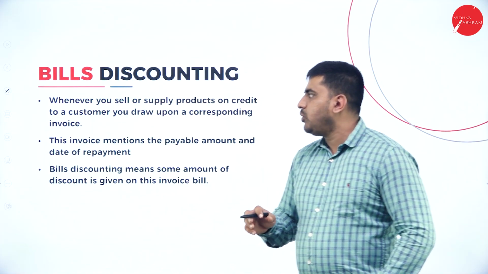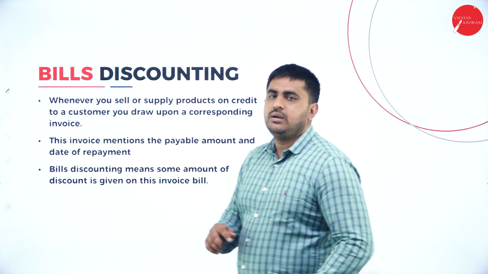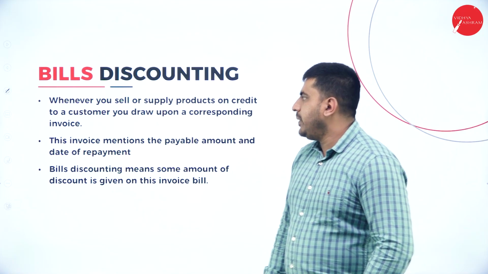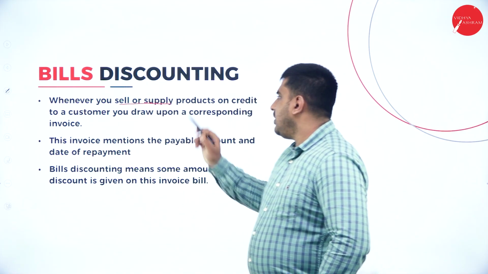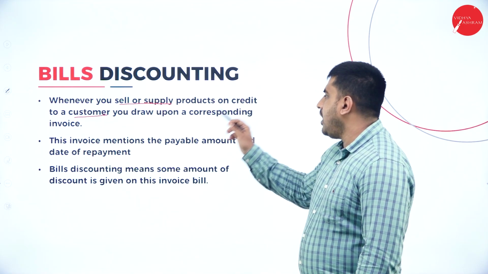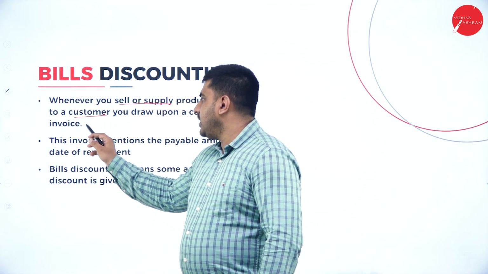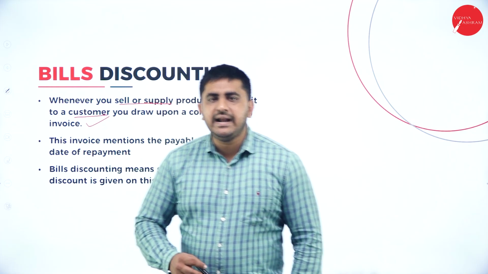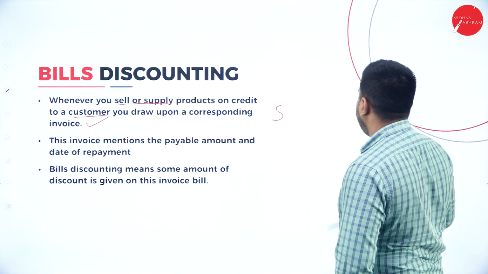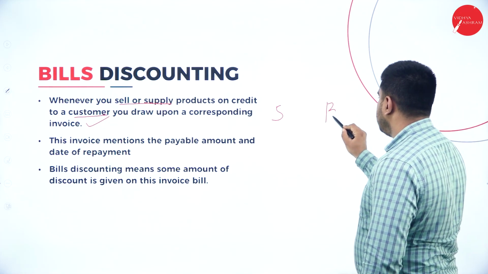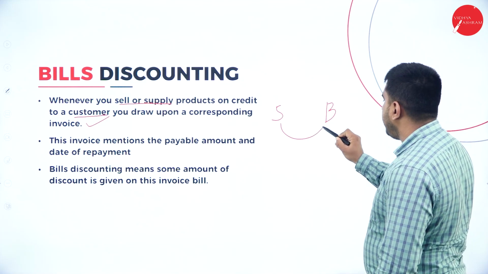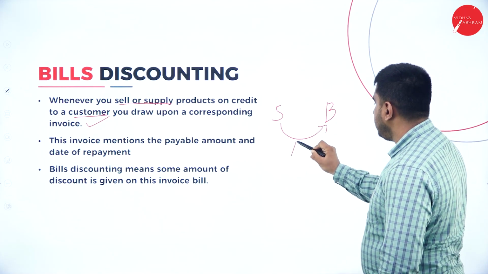So we will understand what is actually bills discounting. First we will understand what a bill is. Whenever you sell or supply products on credit to a customer, you draw up a corresponding invoice. That is, there is a seller and there is a buyer. So he is the seller and he is the buyer. The seller has given the product to the buyer.